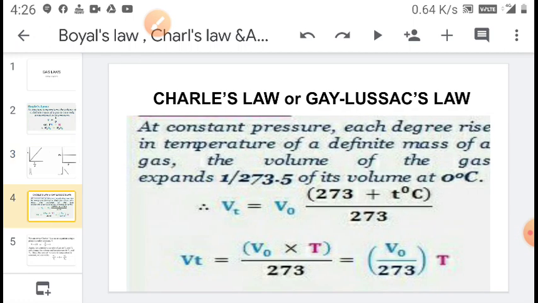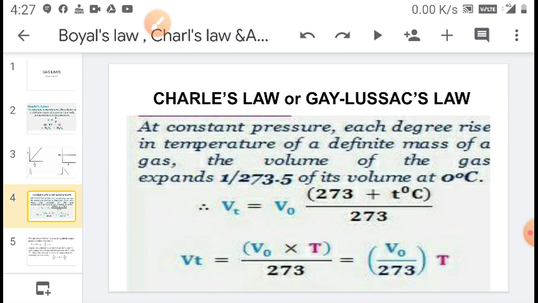Now, Charles' law or Gay-Lussac's law. Charles observed that at constant pressure, the volume of every gas is increased by the same amount when heated from 0 degrees centigrade to a particular temperature. Gay-Lussac found the exact increase in the volume for every degree rise of temperature.